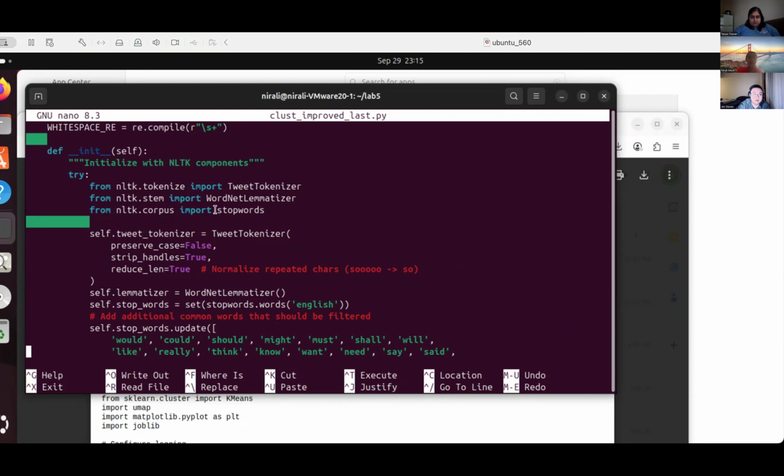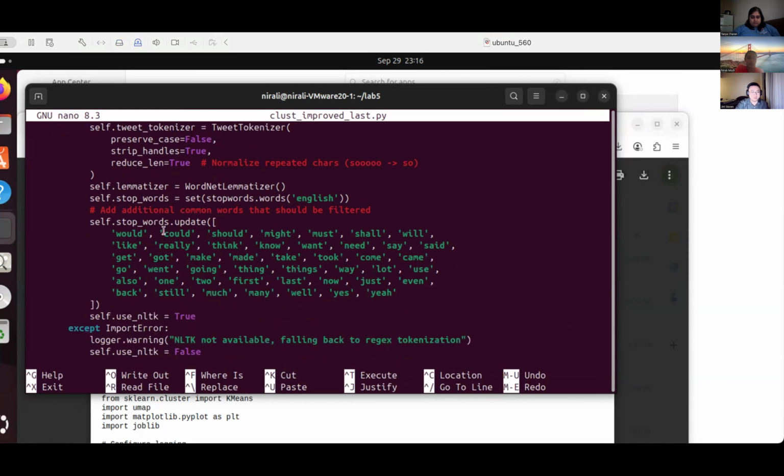So basically, tokenization is where we split a sentence into tokens, that is, individual words. Stemming is removing the prefixes or suffixes of a word, so running will become run. And lemmatization tries to bring the word to its base form, so better will turn into good. This just helps us process the text better.